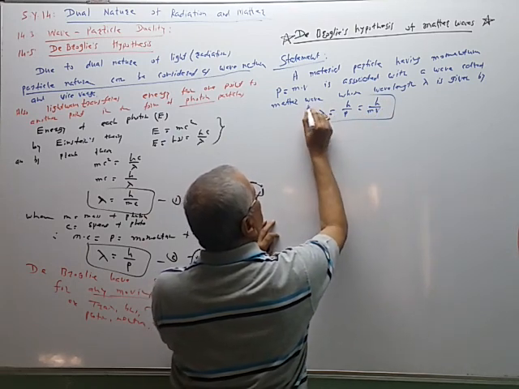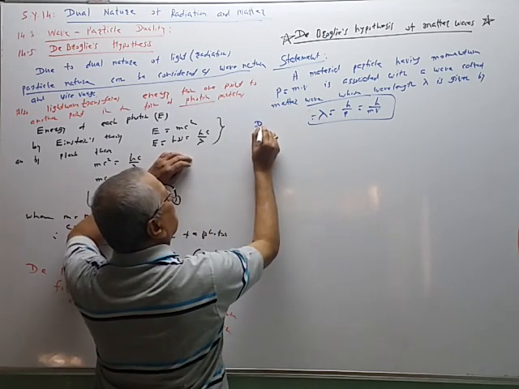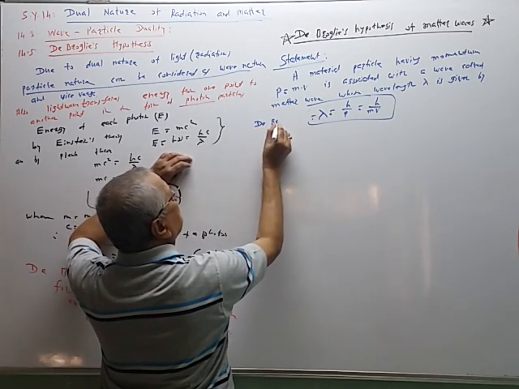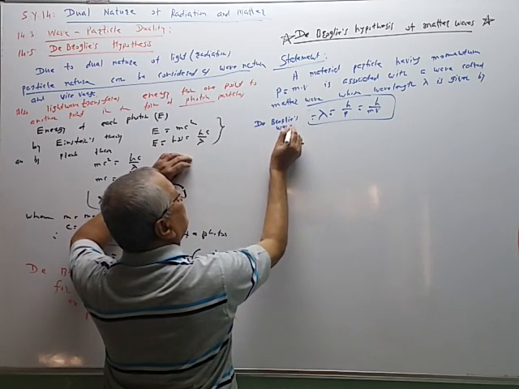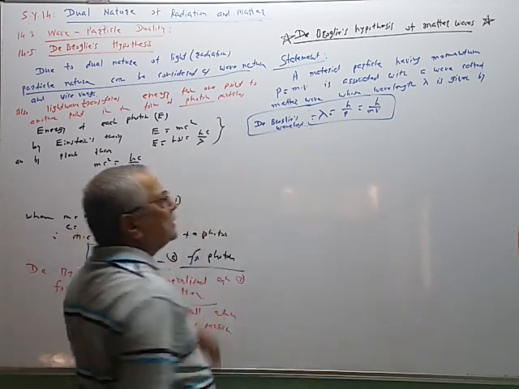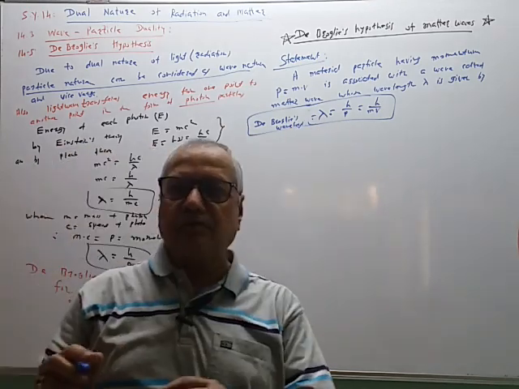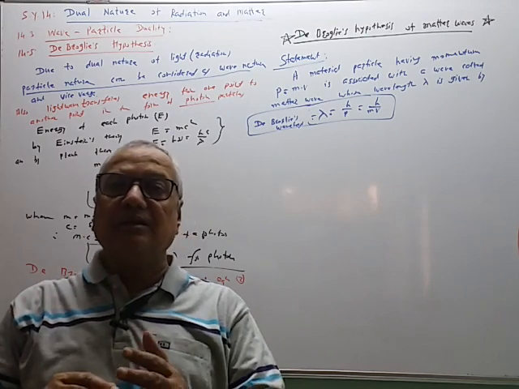So this lambda is called as de Broglie's wavelength. So it is inversely proportional to mass. It is inversely proportional to the velocity. Larger the velocity, smaller is the wavelength, larger is the mass.